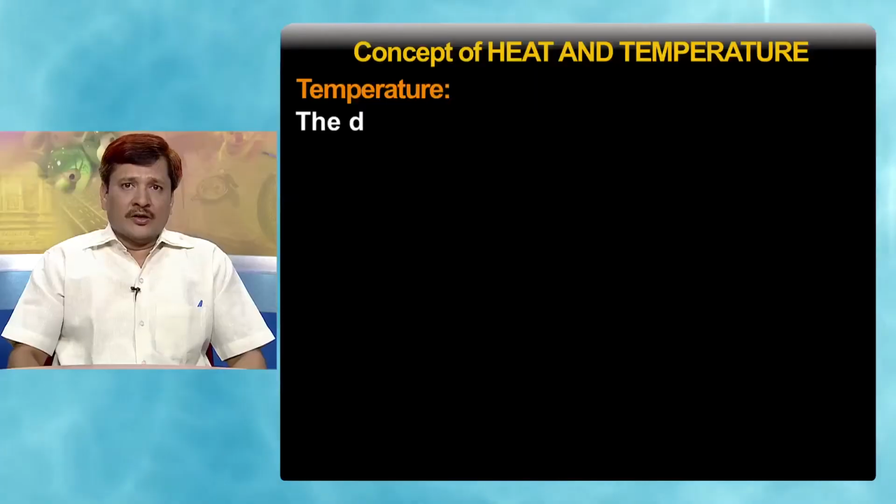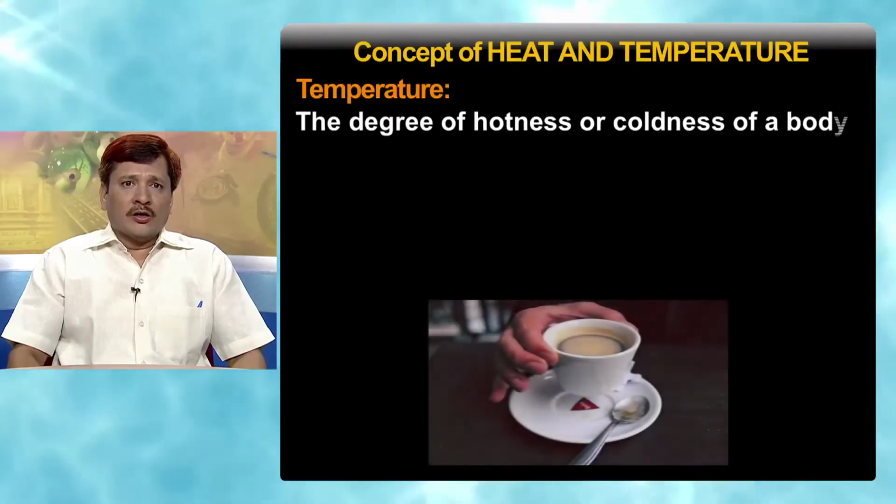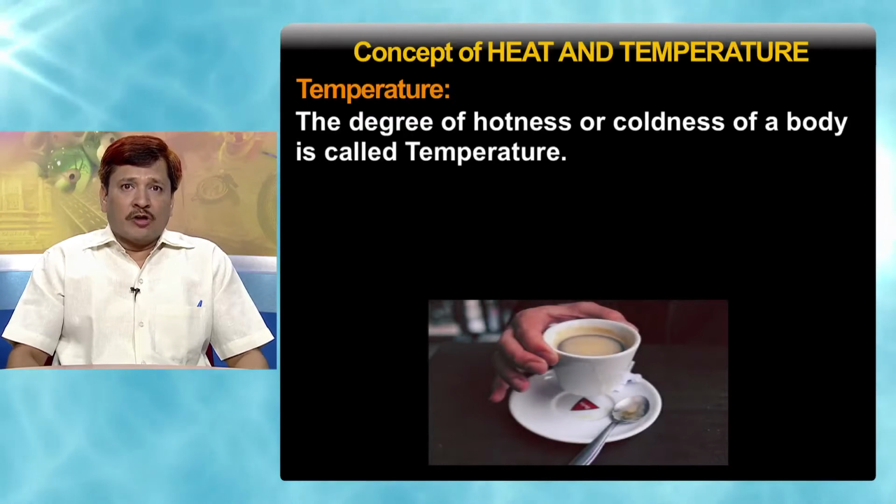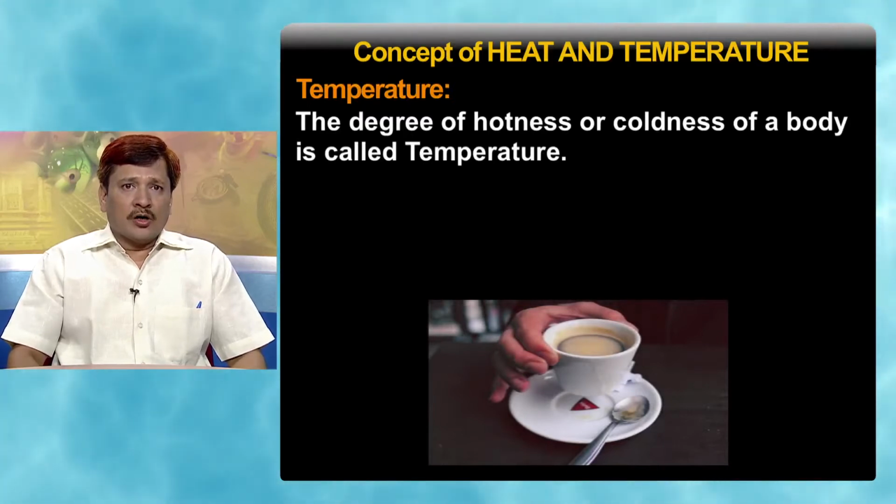Temperature and heat are actually related. Normally, if more heat is given to a body, its temperature becomes higher. The degree of hotness or coldness of a body is called temperature. So, temperature is a quantity which tells us how hot a body is.